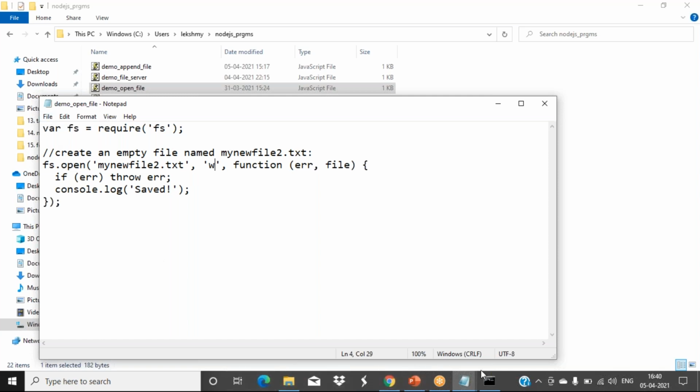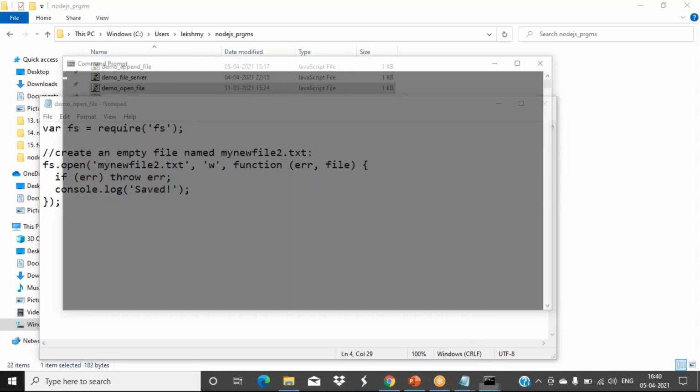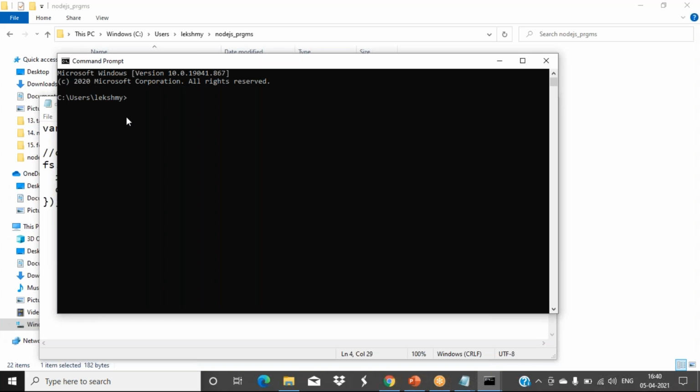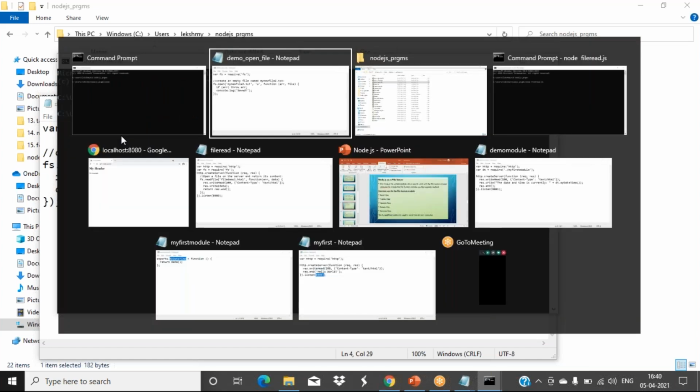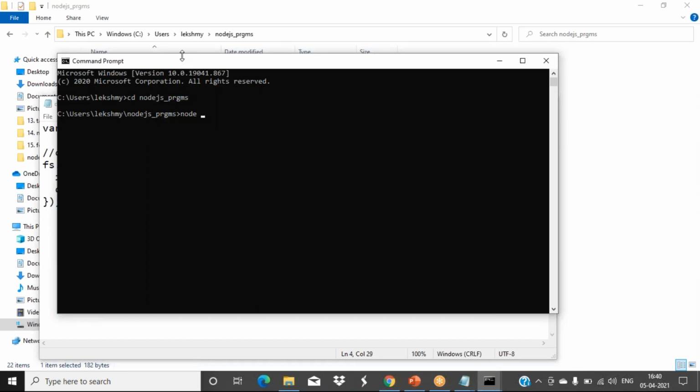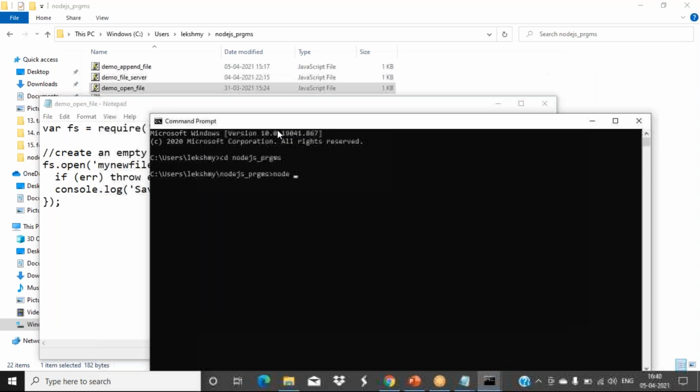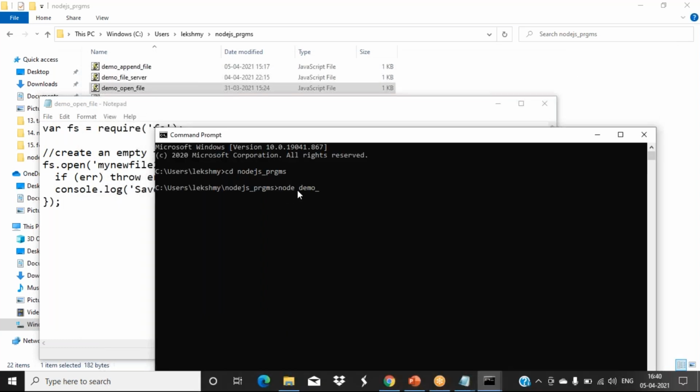So this also you have to initiate. I'll open another command prompt, because that one is already initiated, or else you can close that one and open a fresh new one. So cd, then initiate node demo open file.js.